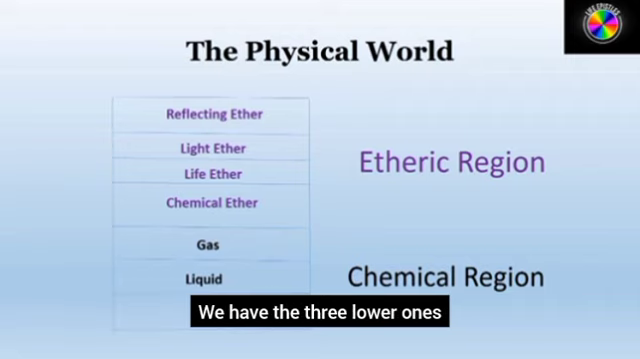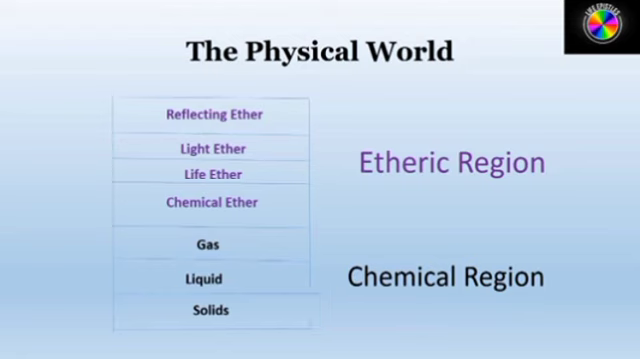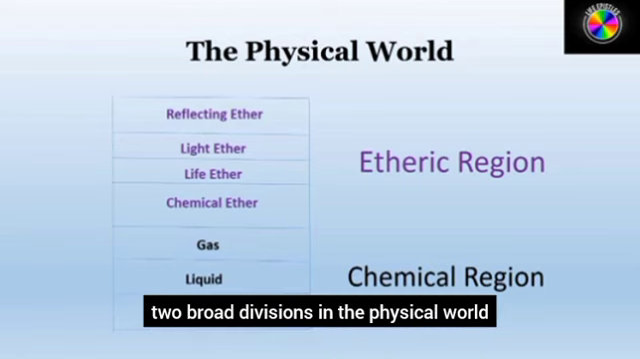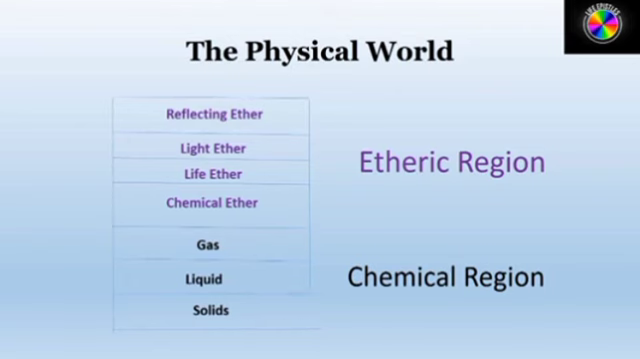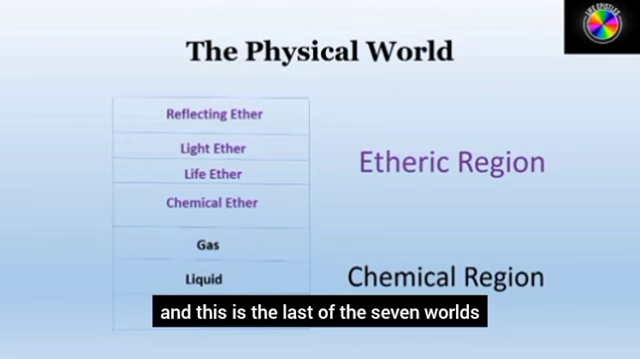We have the 3 lower ones, which make up the chemical region. We have the 4 higher ones, which make up the etheric region. So 2 broad divisions in the physical world, etheric region and chemical region. That is the world. And this is the last of the 7 worlds.